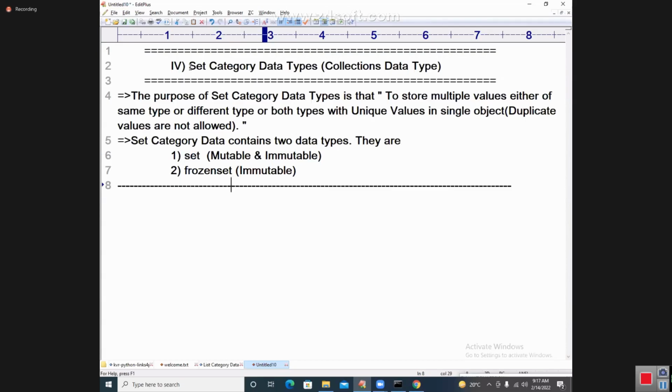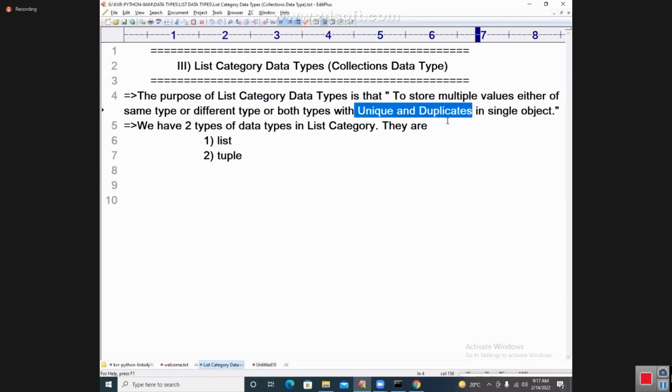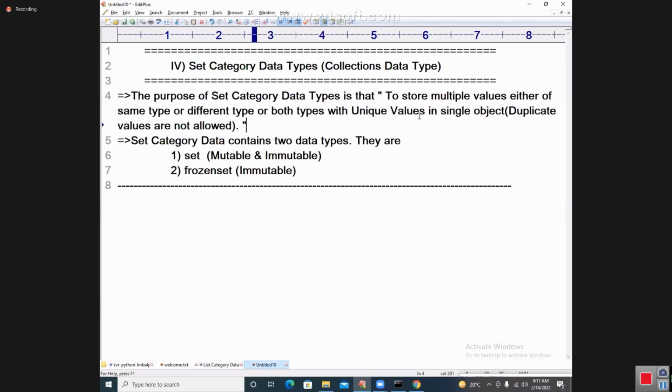So did you understand the difference between the set category and the list category, students? The list category allows both unique values and duplicates. But the set category contains what? Only unique values are allowed. Fine, students. Let us move to the further discussion now.